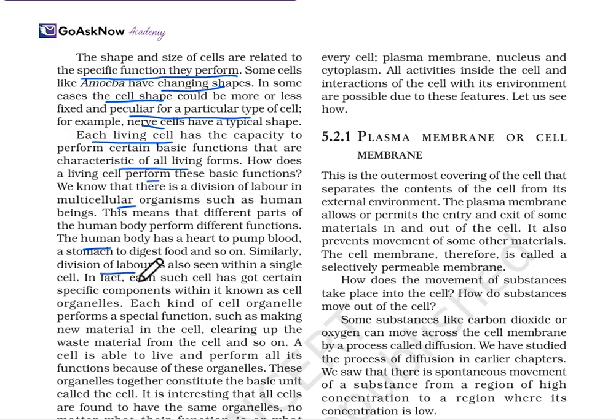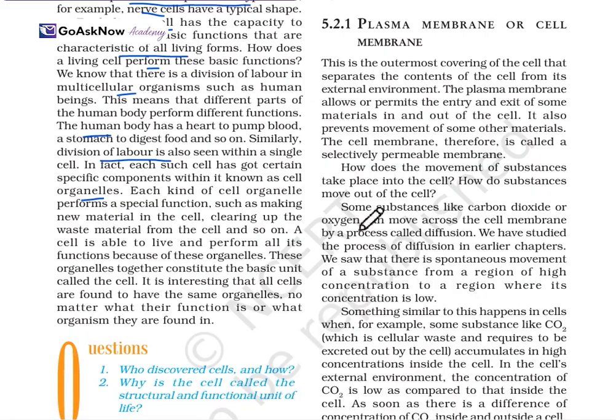So similarly, division of a liver is also seen with the single cell. In fact, each cell has a certain specific component within itself, which is known as cell organelles. Each kind of cell organelle performs a specific function, such as making new material in the cell and clearing the waste material from the cell, and so on.